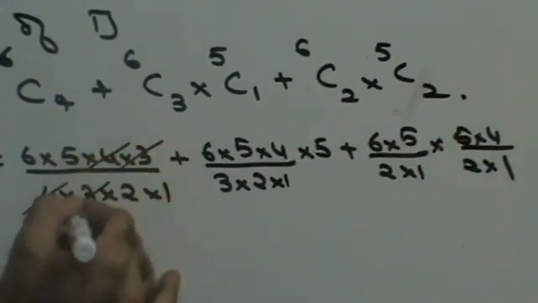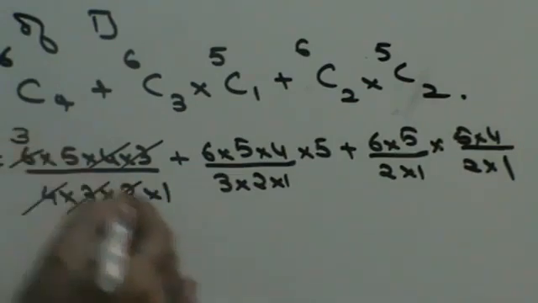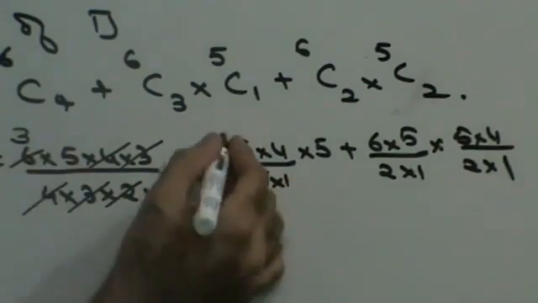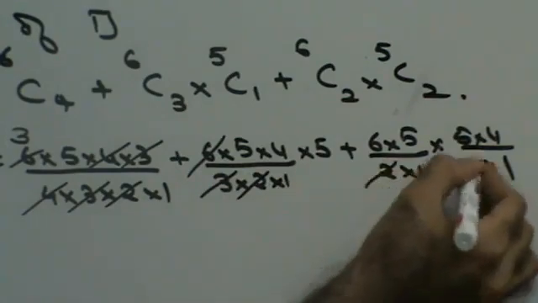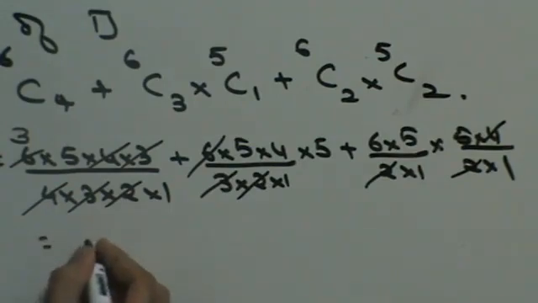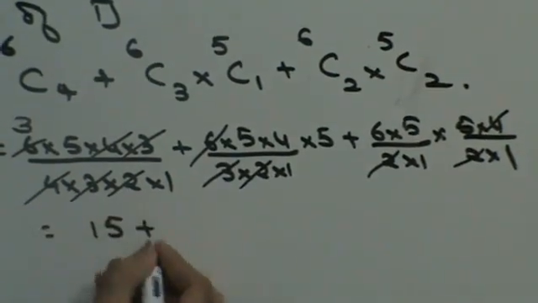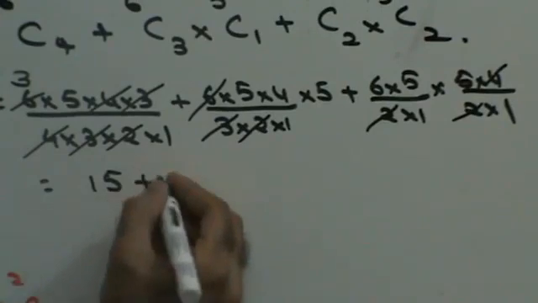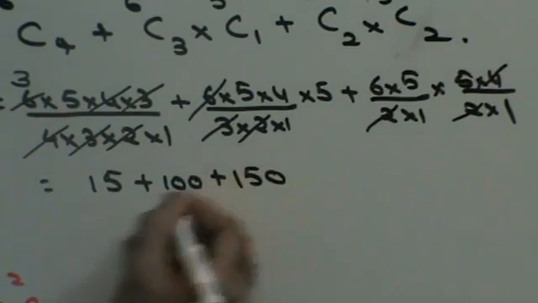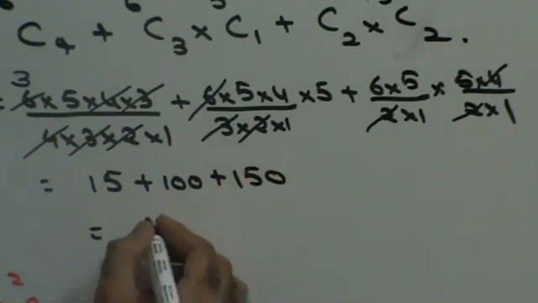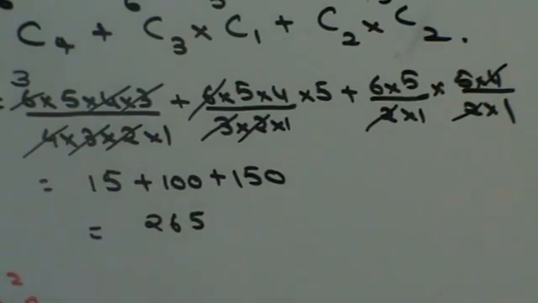4 out, 3 out, 3 2's are 6 out, right? 4 out, 5 3's are 15, plus 5 5's are 25, 25 4's are 100, plus 5 5's are 25, 25 6's are 150. So in that case 250, 265. There can be 265 quadrilaterals that can be drawn with these many points.